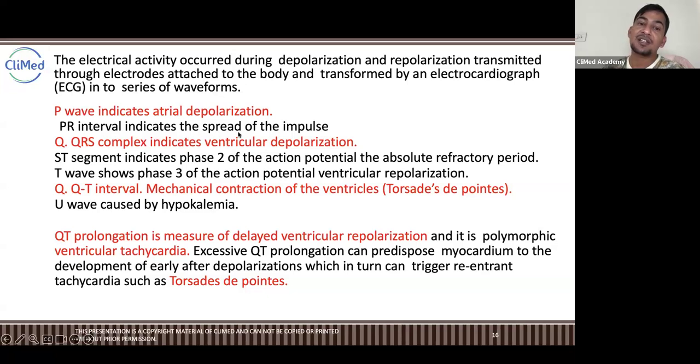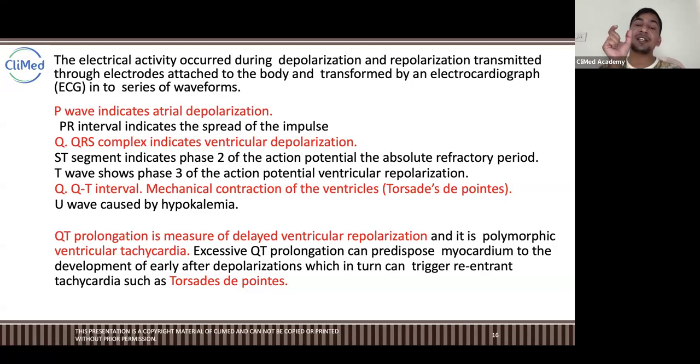PR interval indicates the spread of impulses. Spread of the impulses means it is completely preparing for the next phase. Then the QRS complex indicates ventricular depolarization. Ventricular depolarization is phase 0, right? ST segment indicates phase 2, right? ST segment indicates phase 2.